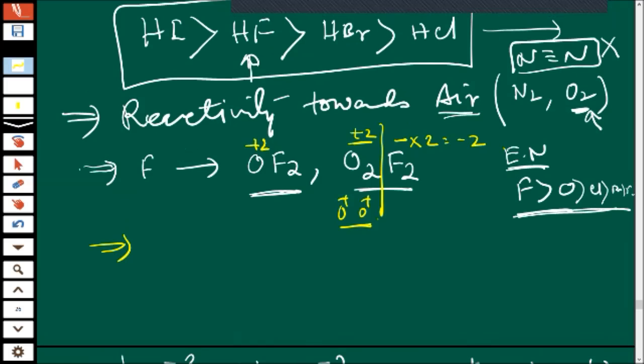Out of this, tell me which is stable and which is unstable. OF2 is thermally stable. O2F2 is unstable. Why unstable? A lot of repulsion is there. That's why unstable.